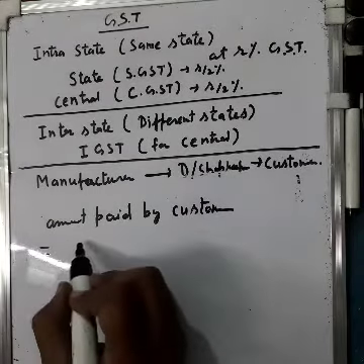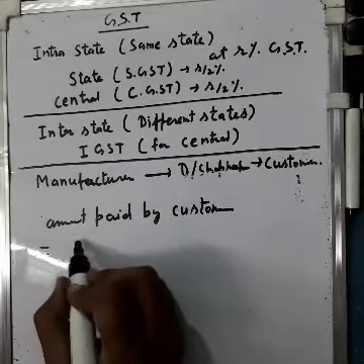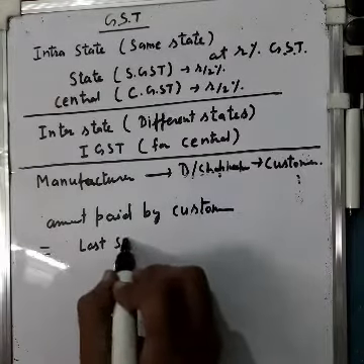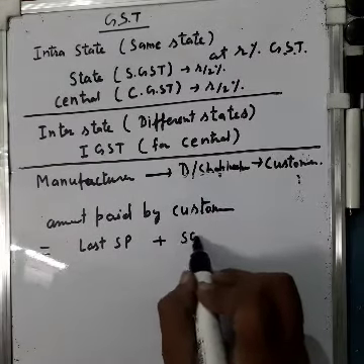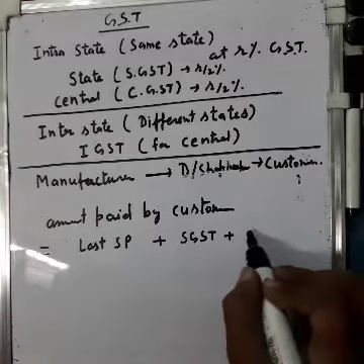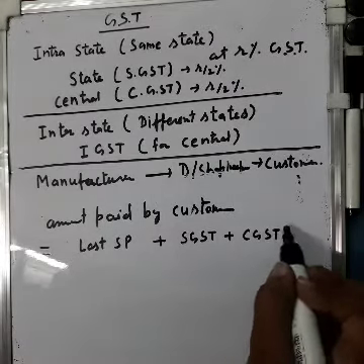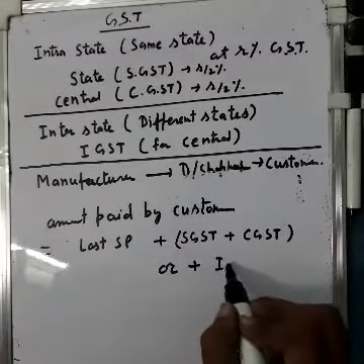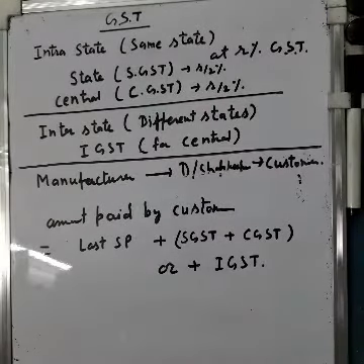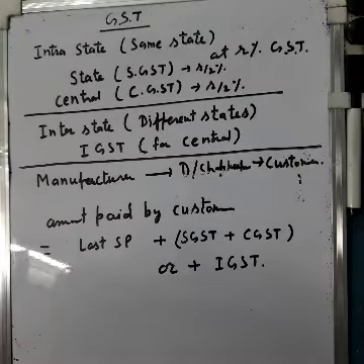It will be last SP, means the shopkeeper's, and plus SGST plus CGST, या तो ये होगा और या फिर प्लस होगा IGST, otherwise this he will pay. Clear? Okay, this way he will pay. Now taking one question and telling you how it happens.